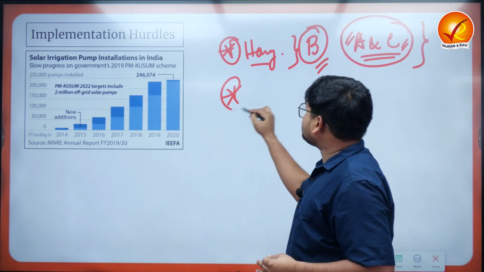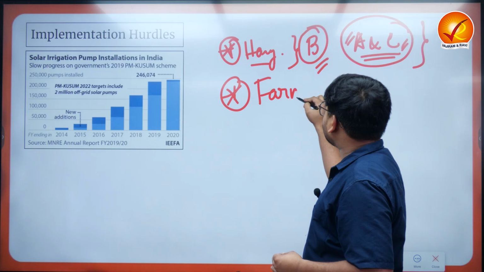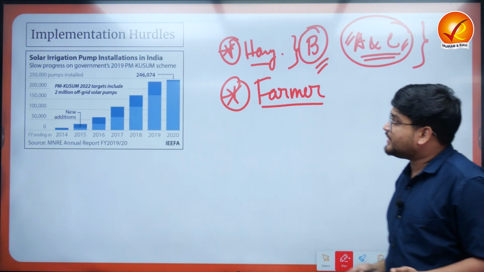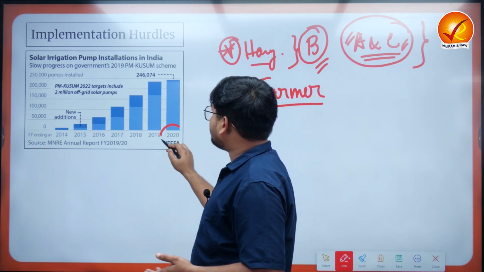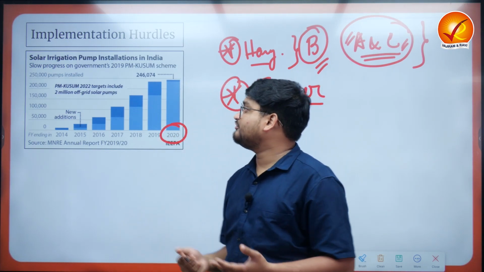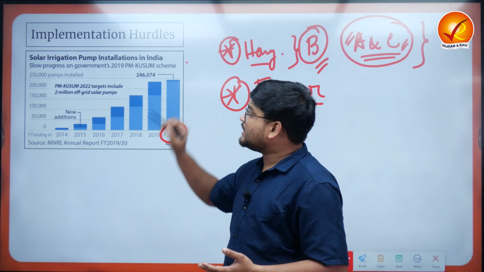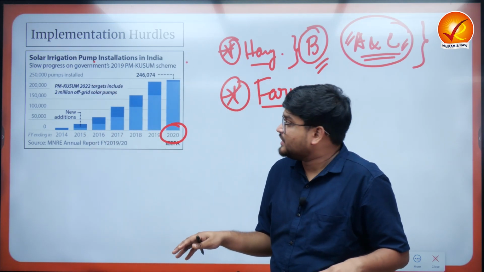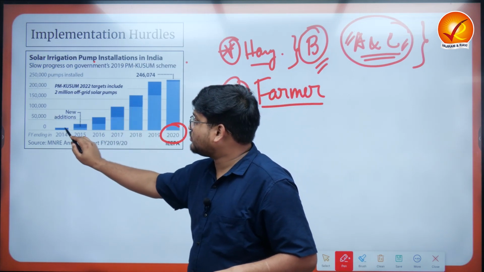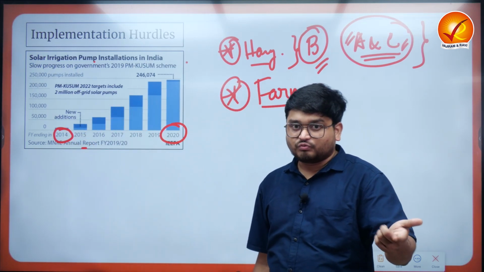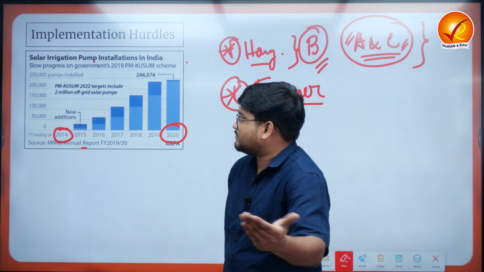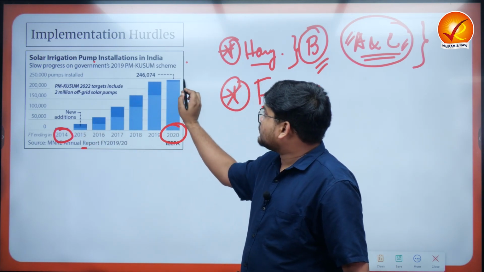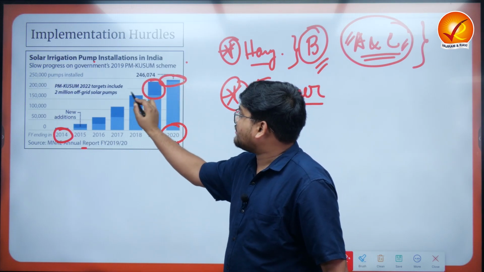Second, most of the farmers have to bear a lot of the cost, and that is why, as you can see here, as of 2020 also, the target was not fulfilled, right, with reference to the implementation of the solar irrigation pump installations in the rural areas, right? While it has been increasing from around 2014, when PM KUSUM was not even a particular scheme which was announced back then, right? But we can see that the new additions were very little over a period of time, right?